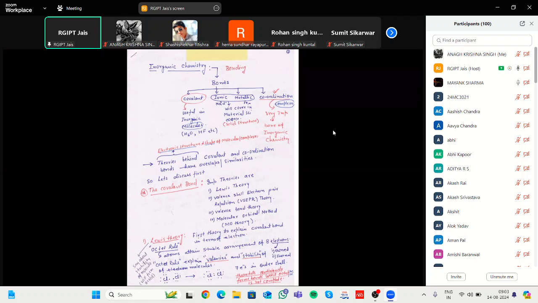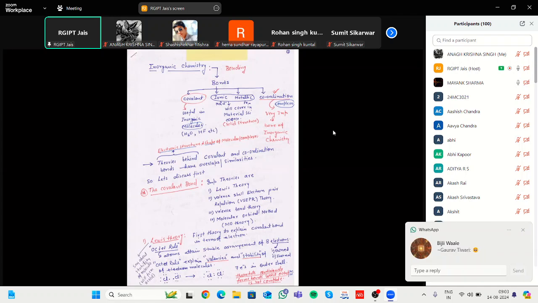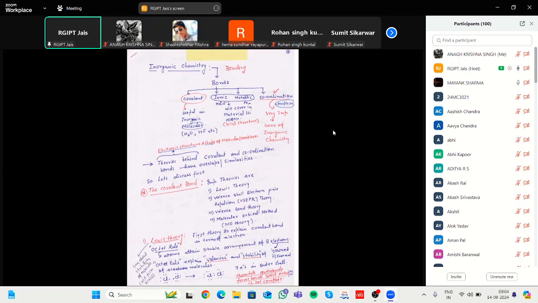Second type is the ionic bond. In an ionic bond, one is positive and the second is negative, we can say cation and anion, like NaCl. Na gives the electron to Cl, and Cl accepts the electron from the sodium ion.